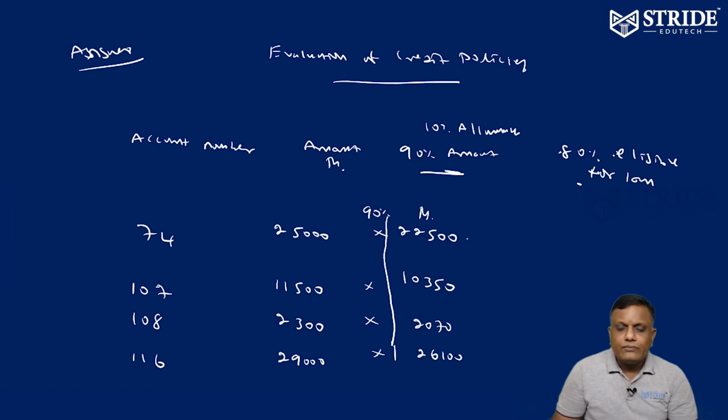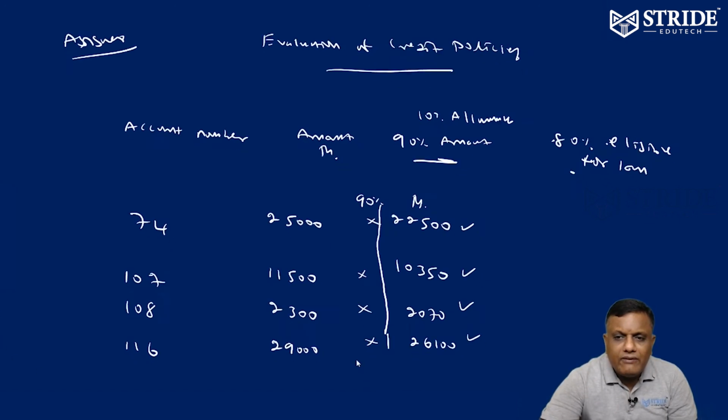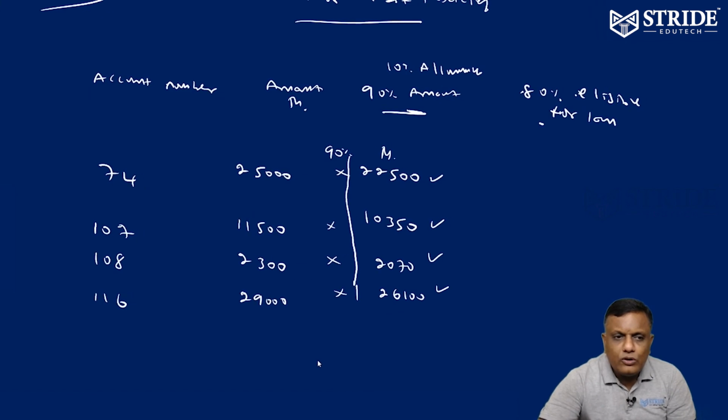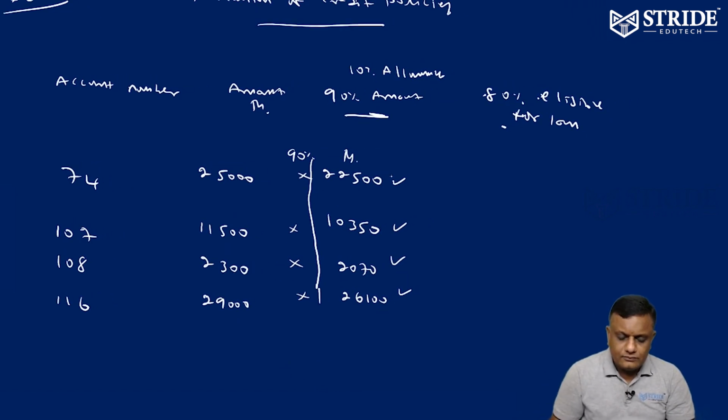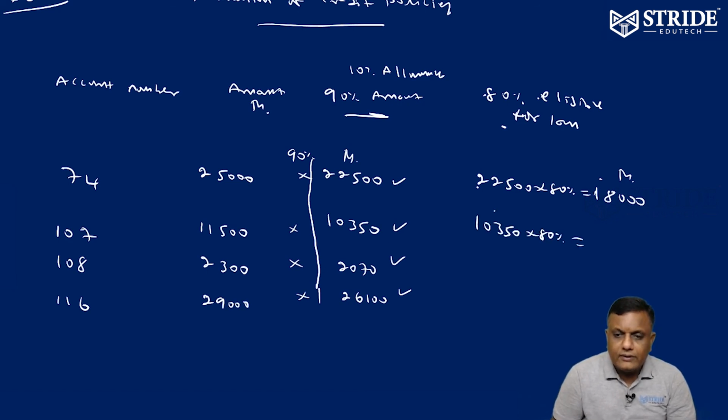So these are the amounts they are taking for loan consideration. Out of this amount, they will give only 80%. So 22,500 into 80% is eligible for loan. That is equivalent to 18,000. Similarly, 10,350 into 80 percentage, that is 8,280. So 2,070 into 80 percentage, 1,656.